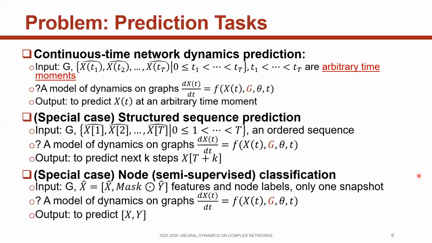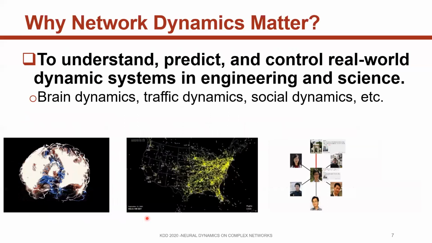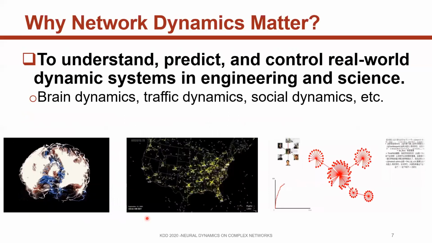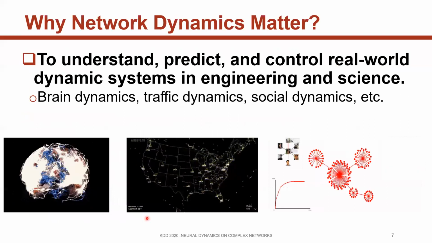The second special case is node semi-supervised classification. We have graphs, their node states, and some node labels at one snapshot. Once we know how features and labels spread on graphs, we can predict unknown labels of other nodes. Why does network dynamics matter? Because it's key to understanding, predicting, and controlling real-world dynamic systems in engineering and science.